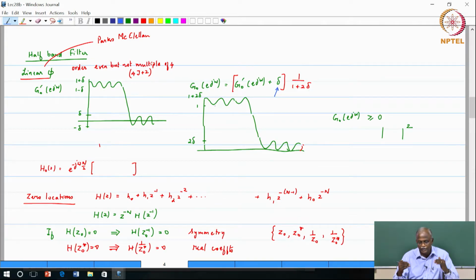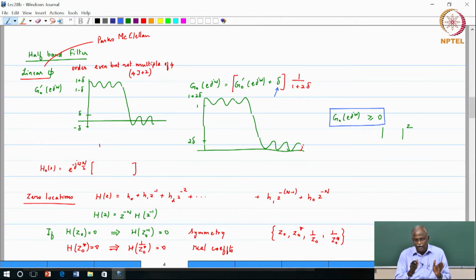So basically the whole thing has moved up. The peak limit is 1 plus 2 delta, the lower limit is 0, the stop band ripple is 2 delta. At this point we can make the following statement, that G E of j omega is strictly greater than or equal to 0.